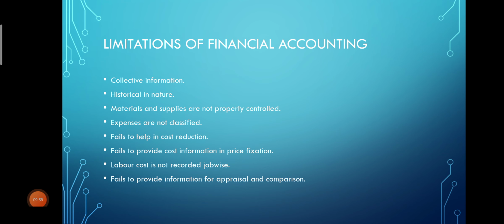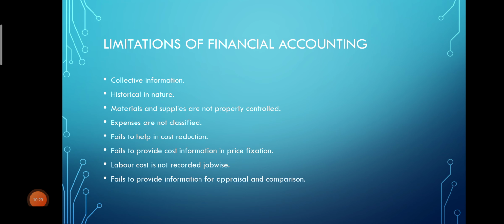Next is materials and supplies are not properly controlled. So there are no methods in financial accounting to control materials as well as supplies, but we have different methods to control materials in cost accounting. Next is expenses are not classified. Expenses are not classified in the sense of direct expense, fixed expense, variable, or indirect expense. So such classification is not available in financial accounting.